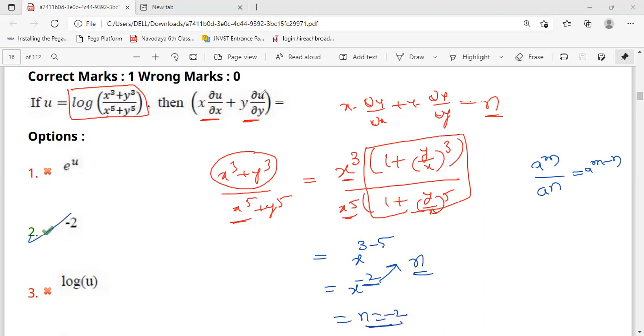Simple. If you have more partial differential equations to solve using Euler's formula, I will give that PDF here. Just 1 second, I will share it with you. You copy those formulas.